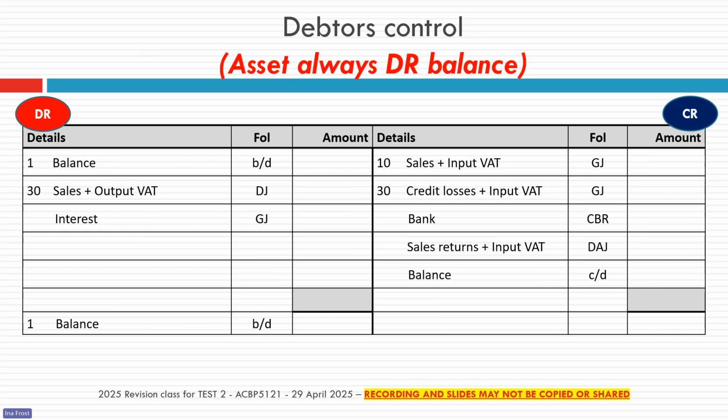So here is your debtors control account, the typical types of transactions in this account, the journals where they come from, and the side that they would go onto. You can try this little exercise with each of your general ledger accounts, and you will see it makes it a lot easier when we ask you to do an account like this.